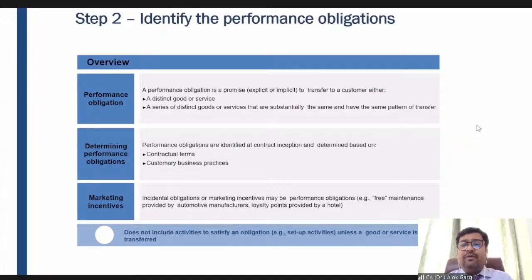So Jay is asking, for taxation purposes, will the collectibility criteria be ignored and full revenue be booked? So Jay, for taxation purposes, you need to see the provisions of income tax. For example, in income tax, it might be said that since you have performed the obligation, in that case, from the GST perspective or other taxation perspective, the regulator or the tax department can say that you have to recognize the revenue, right? So that is from the tax regulations perspective.